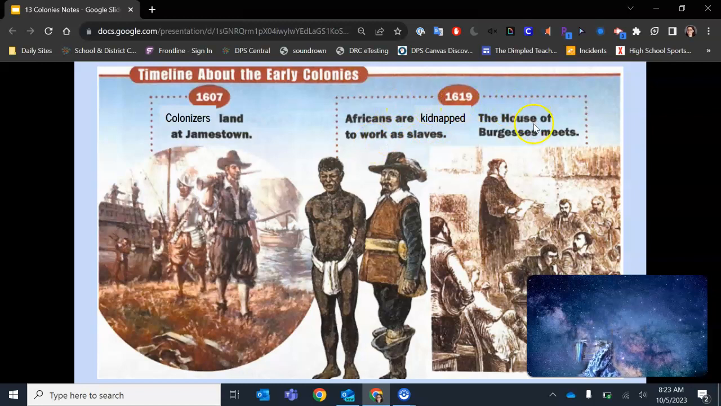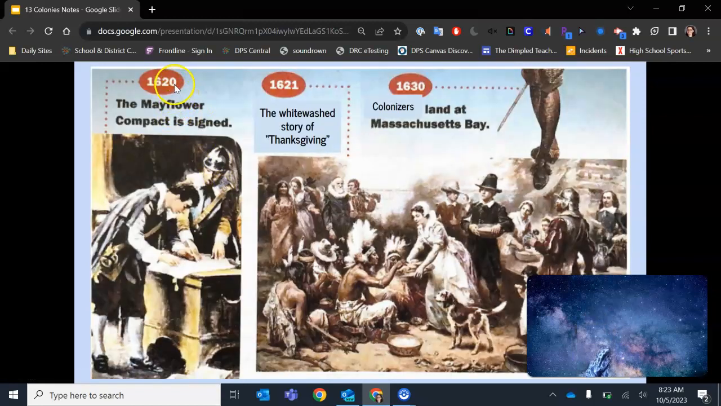And at the same time, we see the House of Burgesses meet. So the Europeans that had arrived here in Virginia and Jamestown, now they're setting up their own government because they want to govern themselves. So 1620, more Europeans show up, and they're up in the Massachusetts Bay Area, and they sign the Mayflower Compact, which is their version of their government.